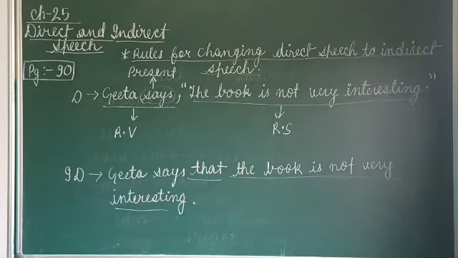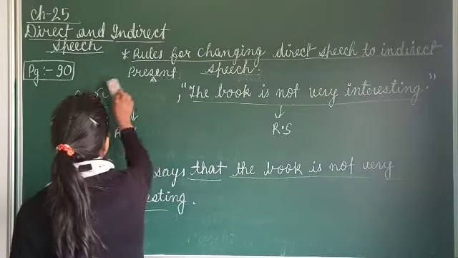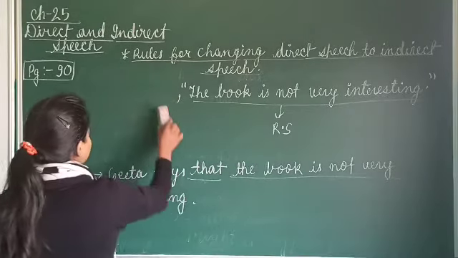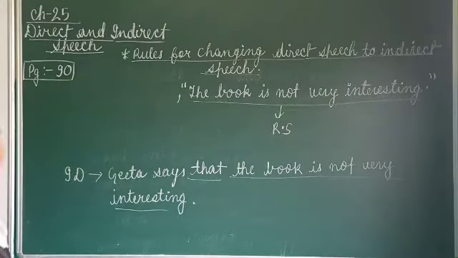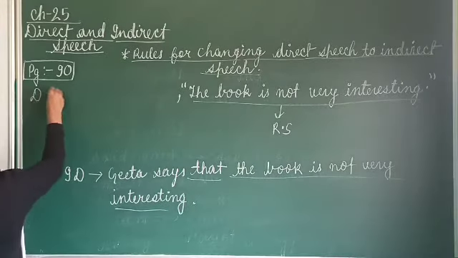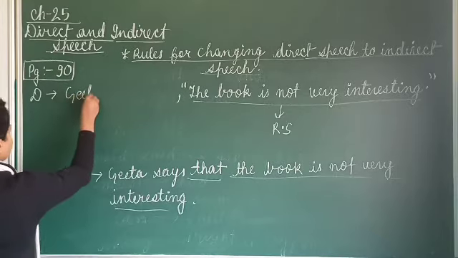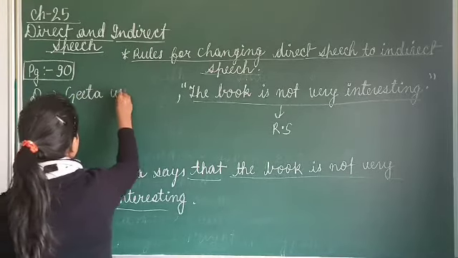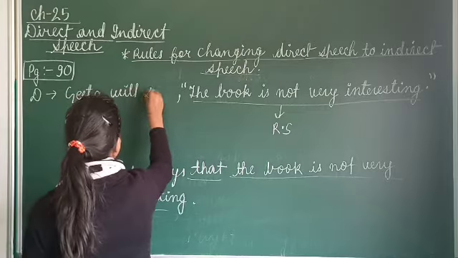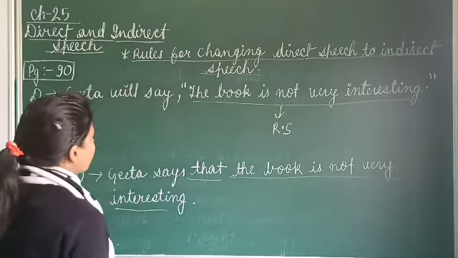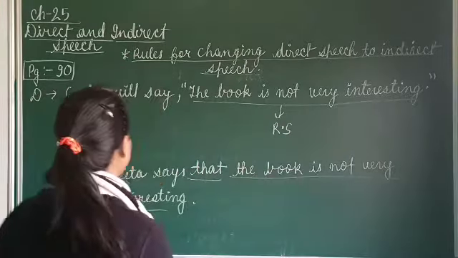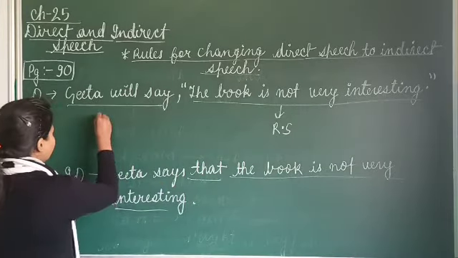Okay, now in this sentence only I will make some changes. I will make it future. ठीक है? Now you see what I am doing here. Geeta will say the book is not very interesting. Again you see this is the RV part, reporting verb part.